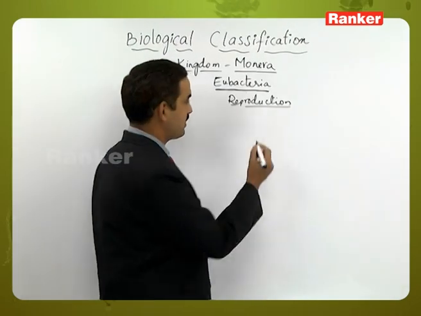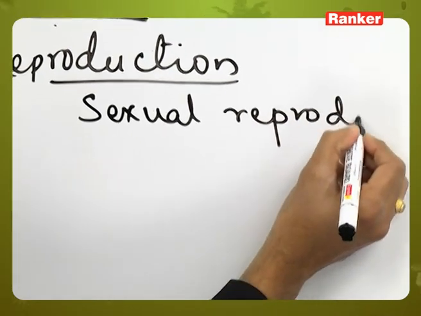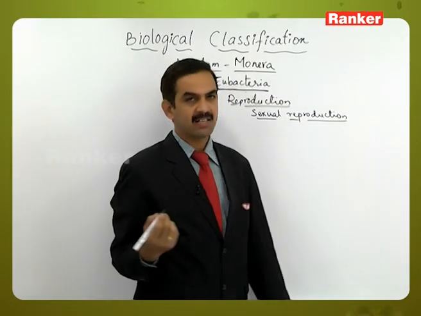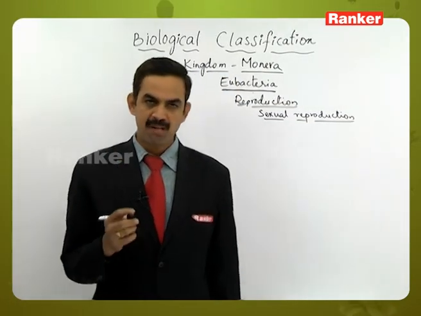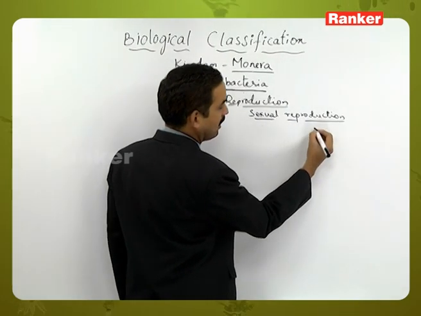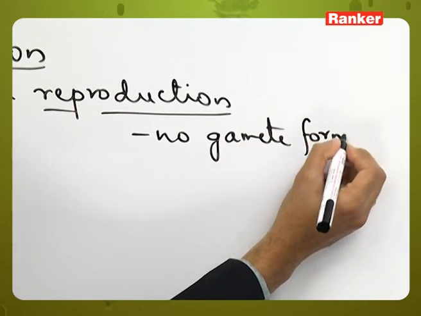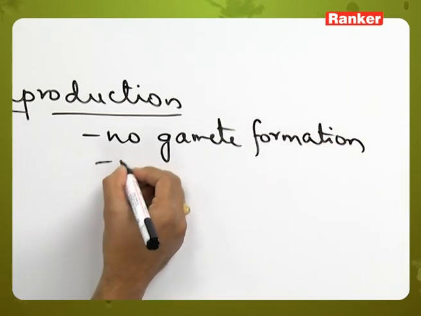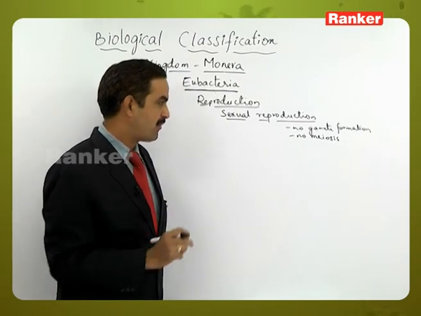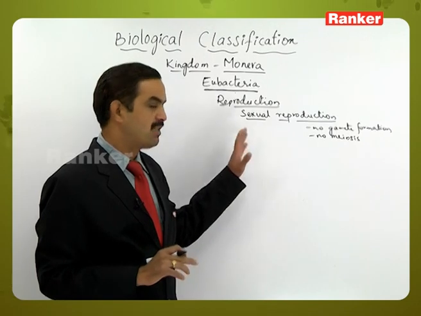The third type of reproduction is the sexual reproduction. Sexual reproduction means the two parents have to participate, and gamete formation and meiosis should be there. But here in the sexual reproduction of bacteria, no gamete formation. At the same time, no meiosis. When no gamete formation, no meiosis, then we should not consider it as a true sexual reproduction.